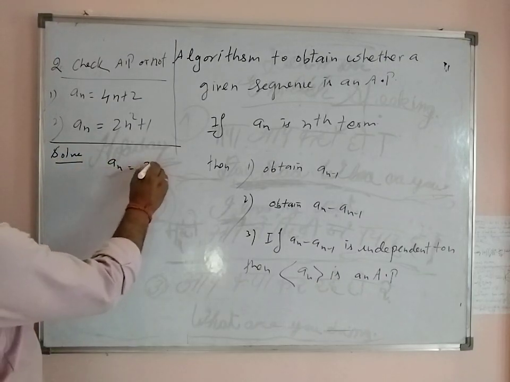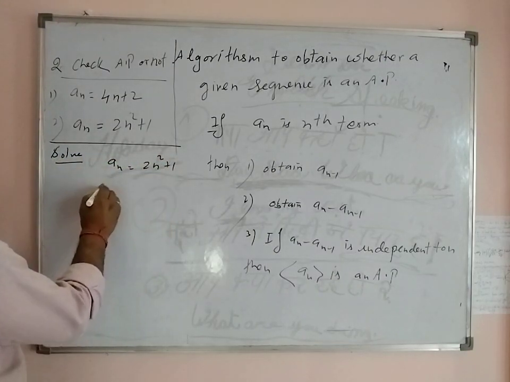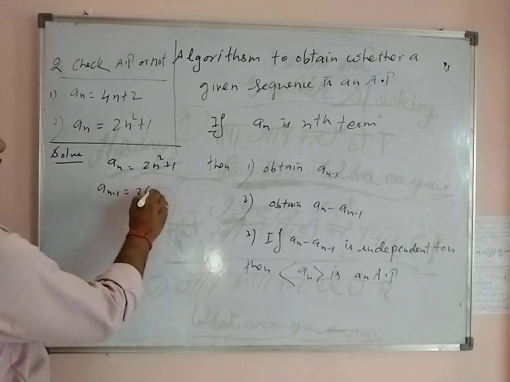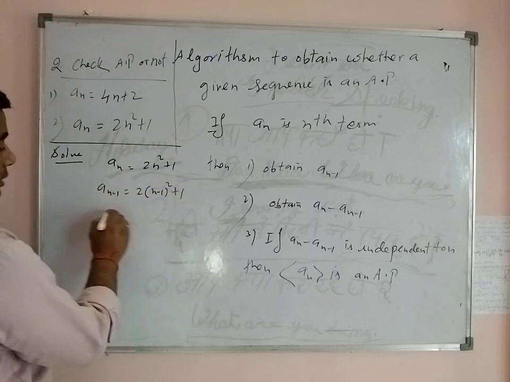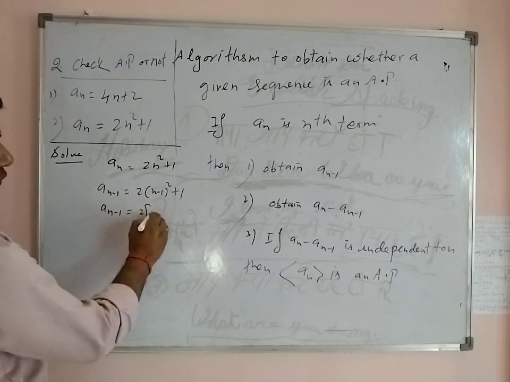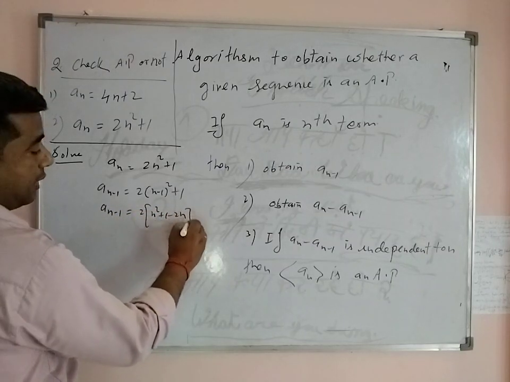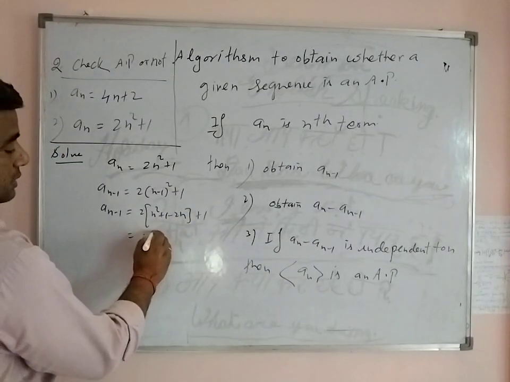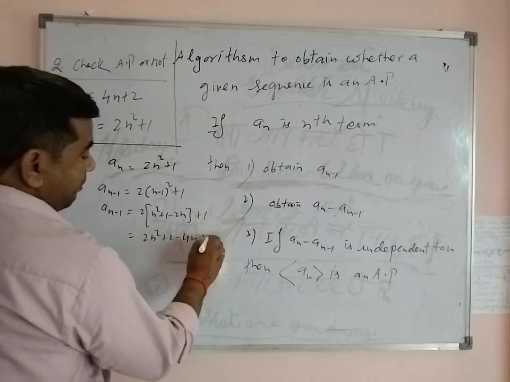Here an is 2n square plus 1. So a(n-1) is 2 times (n minus 1) square plus 1. Solving it, a(n-1) is 2 times (n square plus 1 minus 2n) plus 1, so this is 2n square plus 2 minus 4n plus 1.